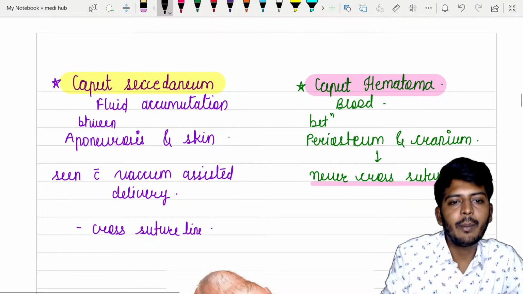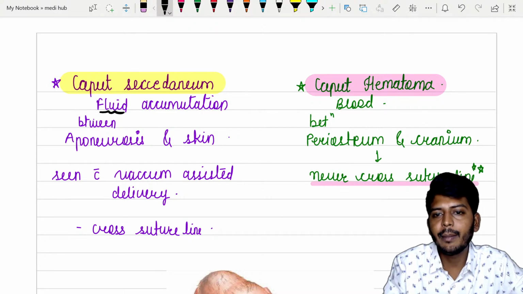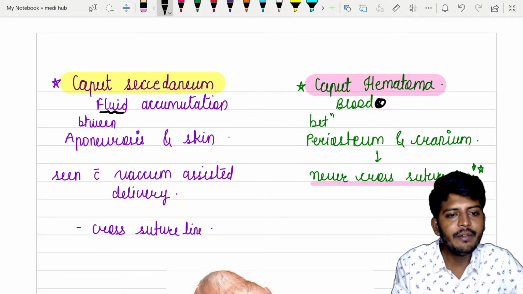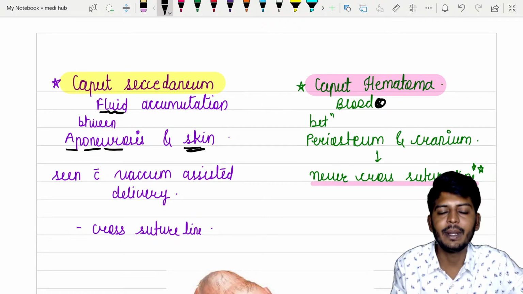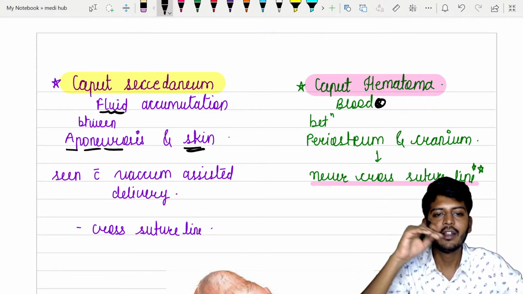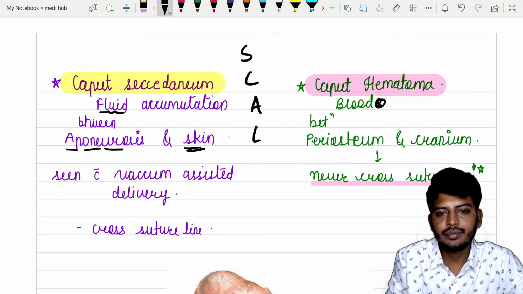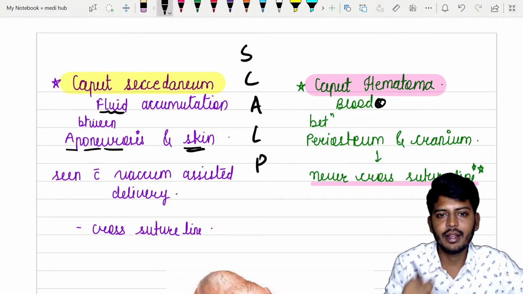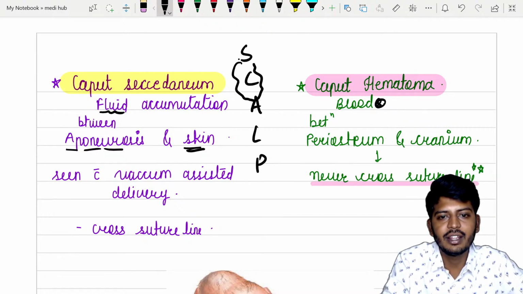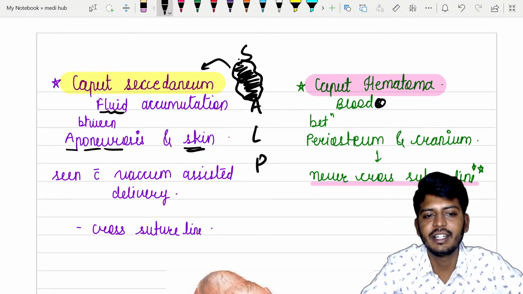Caput succedaneum is fluid accumulation, but cephalhematoma has blood accumulation. Now, where is what accumulated? Remember, between the aponeurosis and skin. You have the scalp, skin, and aponeurosis. So between the skin and the aponeurosis, if there is a fluid accumulation, we call it caput succedaneum.